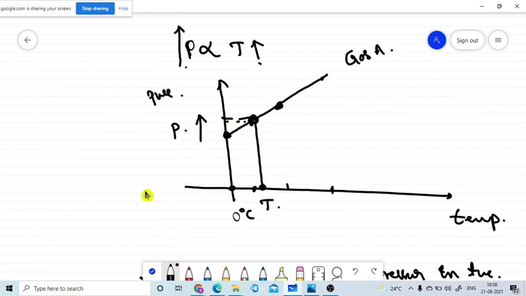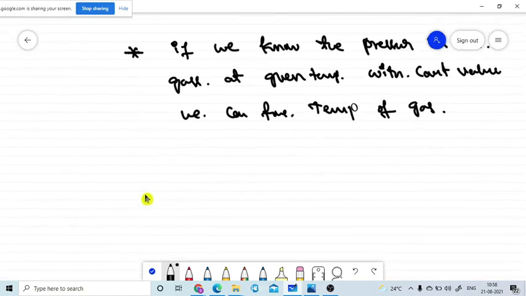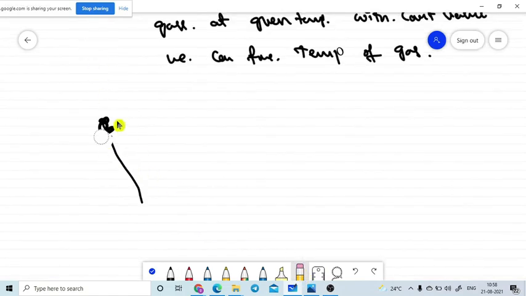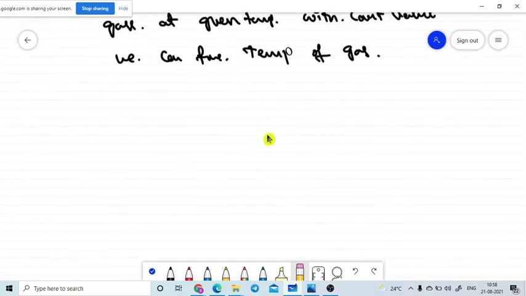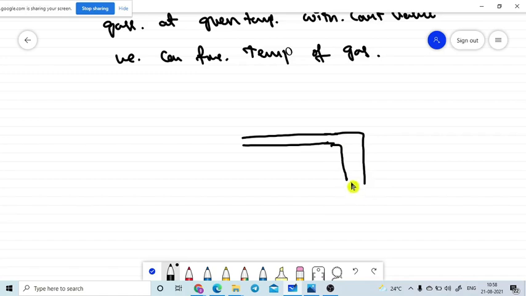That means I need to take a gas to measure the pressure and thereby the temperature. Now let's assume we construct a gas thermometer. How does it look? The gas thermometer consists of a gas bulb, in which I take a gas.